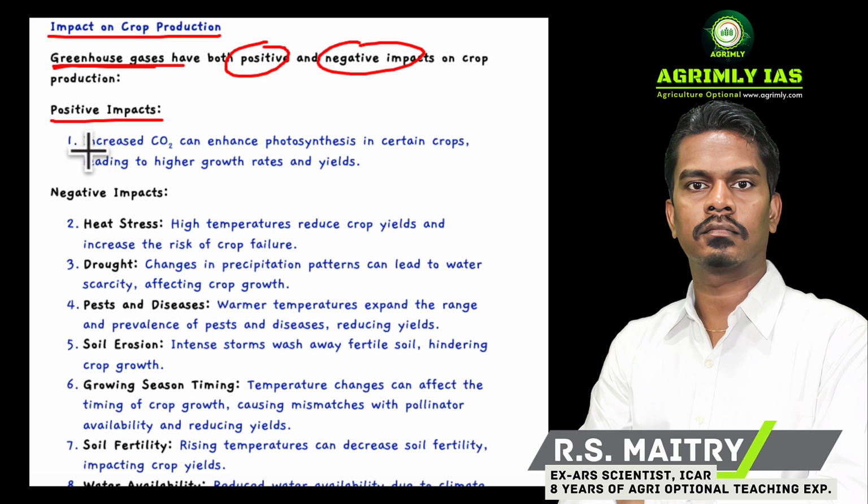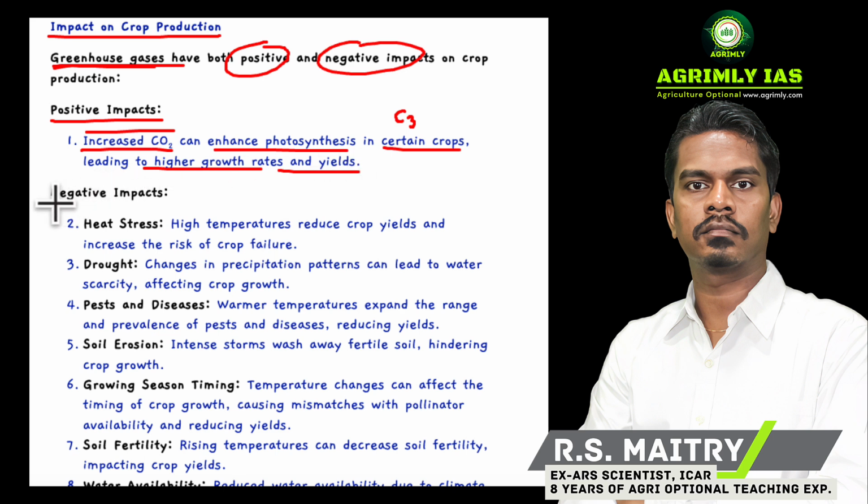Number 1, increased carbon dioxide can enhance photosynthesis in carbon unsaturated plants like C3 plants. C3 plants are CO2 unsaturated plants. Rising CO2 concentration can enhance photosynthesis, especially in C3 plants like rice, wheat and other C3 fodder. This leads to a higher growth rate as well as higher yield, especially in C3 fodder.